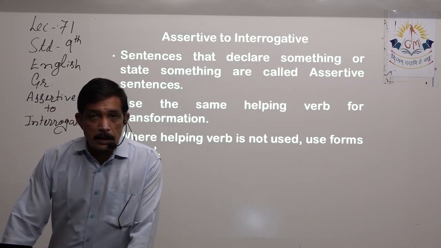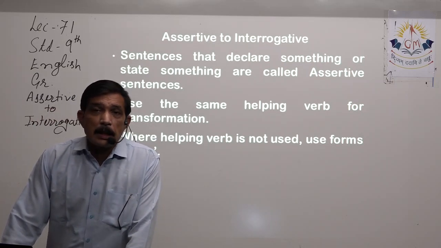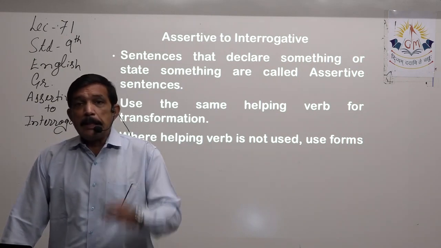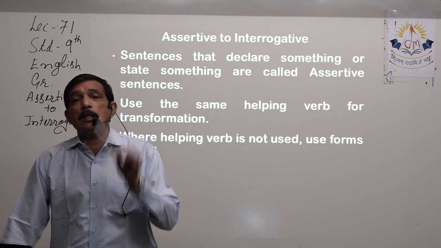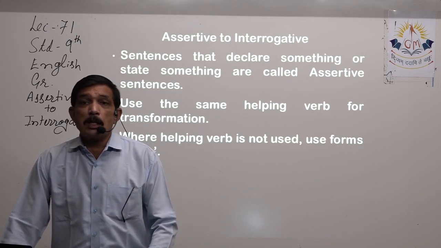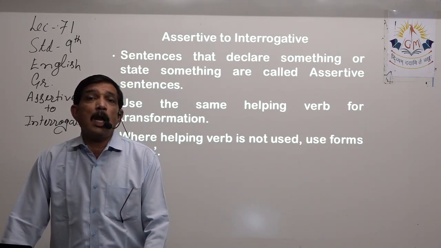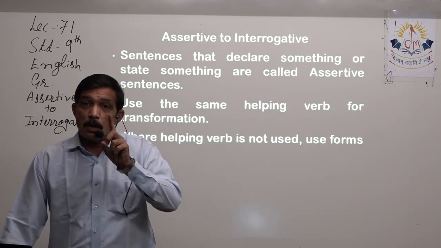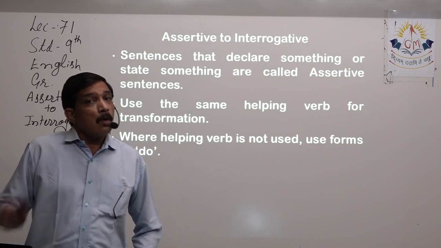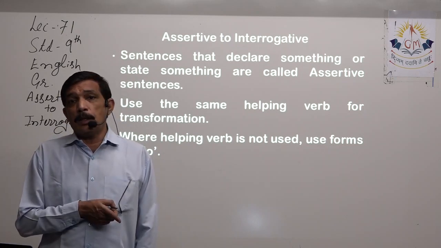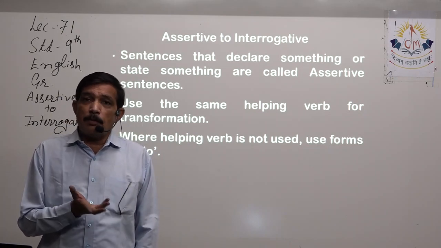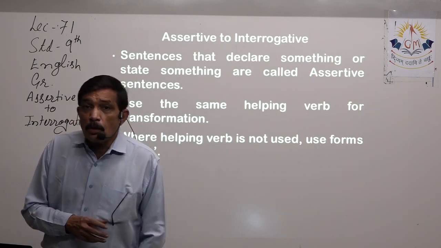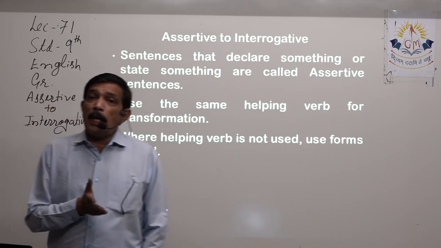Now, assertive sentence can be both. If I say this is not a tree, it is a negative sentence because it has a negative word or negation, not. But it asserts something. So assertive sentence can be both affirmative and negative. So it can be positive, it can be negative. So we'll stick to the grammar word affirmative. So affirmative also and negative also.